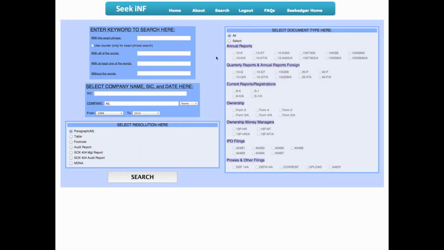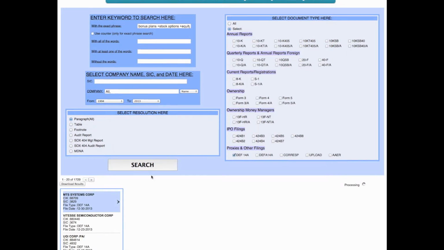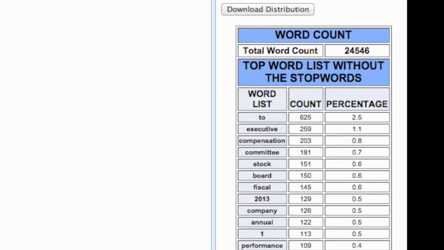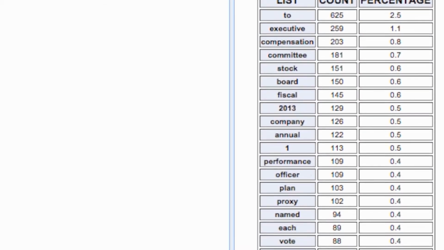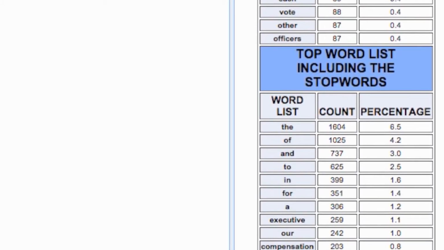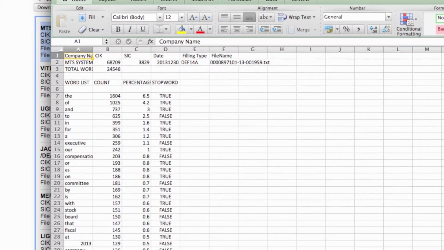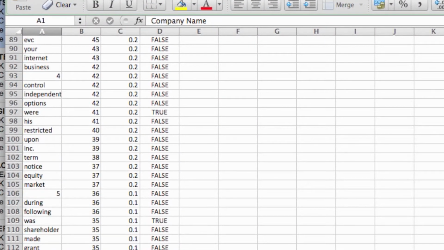Seek iNF also gives you information about what it's searching for and information about the documents that you are finding. Easily find the number of occurrences of a word or phrase in a search document, or the total word count of a document in the results. You can even find the distributions of the top 20 words with or without stop words, and distributions of all words, downloadable in Microsoft Excel.